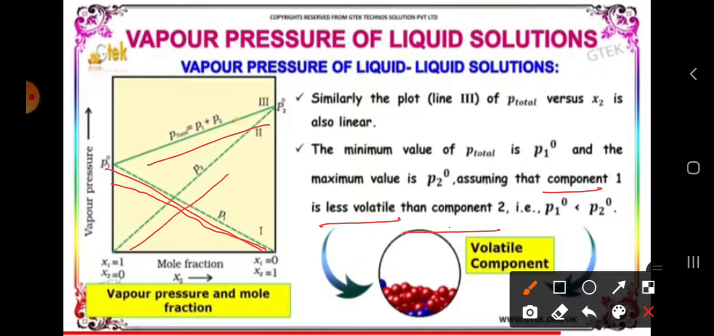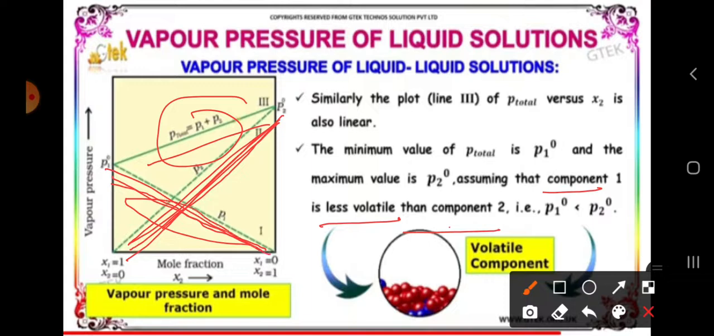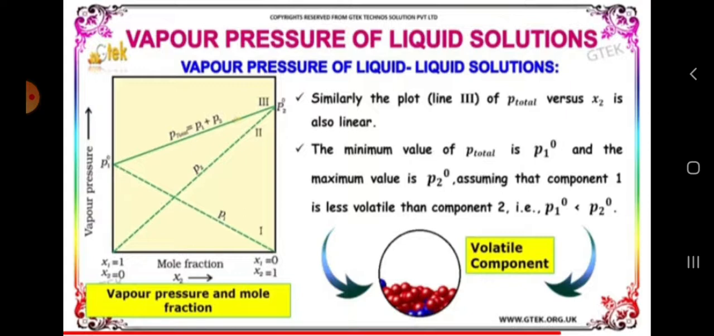If you observe P2, it is increasing. What does that mean? The total pressure is going to increase with the P2 component only. It is not going to increase with the P1 component. Why? Because here the volatility is decreasing. When you add a non-volatile solute, it decreases the number of molecules at the surface. Because of that, P1 has the minimum value here.